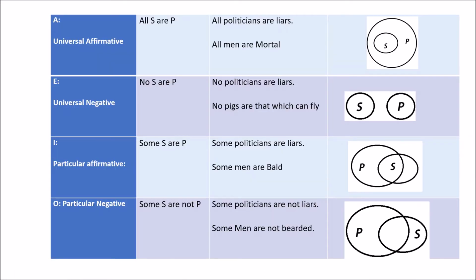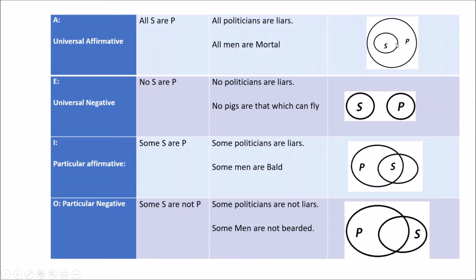This table here may look a little bit complex, but all this is to say is that all categorical propositions will take one of four forms. We're going to look at these names a bit later, but for now all you need to recognize is this second column here: All S are P. Here are some examples of it. All politicians are liars.